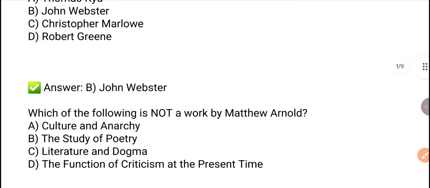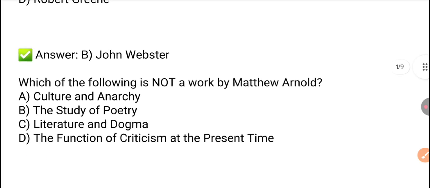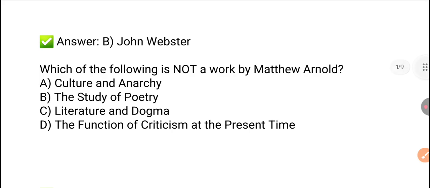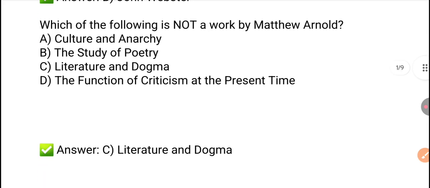Next question. Which of the following is not a work by Matthew Arnold? Culture and Anarchy, Study of Poetry, Literature and Dogma, or The Function of Criticism at the Present Time? So the right answer is option C, which is Literature and Dogma. It's not a work by Matthew Arnold, and you have to remember all these three: Culture and Anarchy, Study of Poetry, and The Function of Criticism at the Present Time. These are all the works of Matthew Arnold.